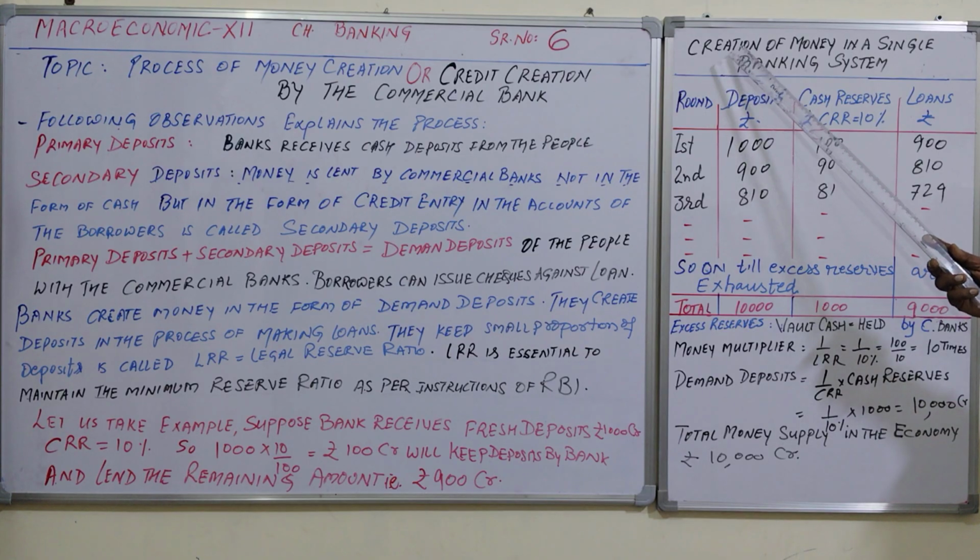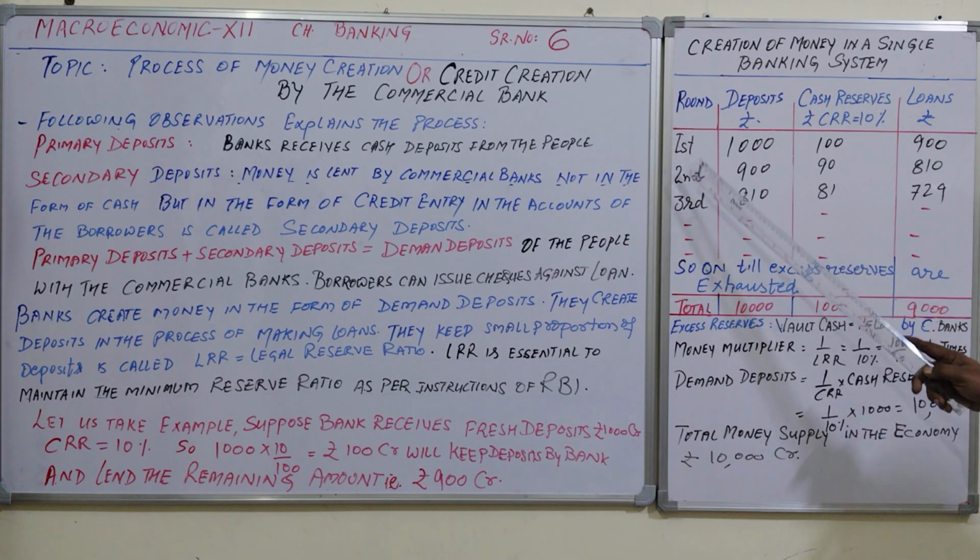So what is the heading? Creation of money in the single banking system. Why single banking? Because everything is controlled by the RBI. In the previous video, I also discussed scheduled banks and non-scheduled banks. Under scheduled banks come public sector banks, private sector banks and foreign banks, and I also gave some examples. So this is the scheduled format, around 1, 2, 3, 4, 5, 6, 7 rounds, as many as needed until excess reserves are exhausted. Our excess reserve will become zero by then.